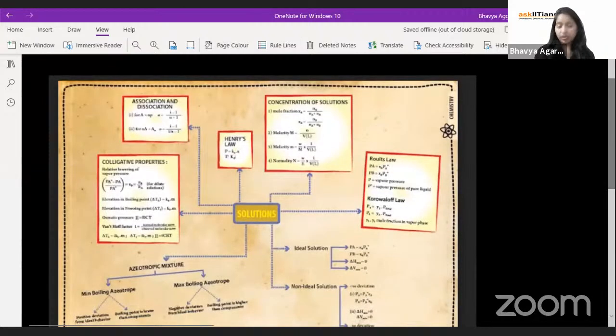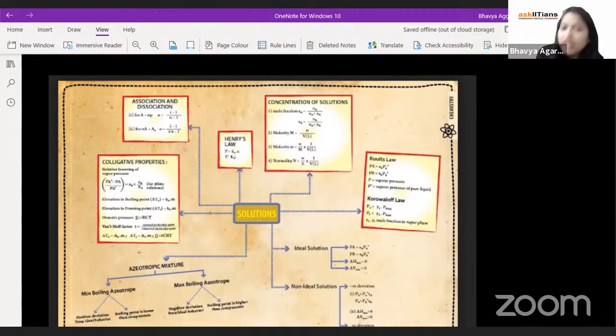If you talk about this pyara sa chapter, the solutions chapter, as per your NCERT, a very good part about this chapter is, even if you are done with your NCERT nicely, and I'm betting on this, with proper understanding, I can guarantee you, you can easily treat a JEE Mains level question. Very easily.